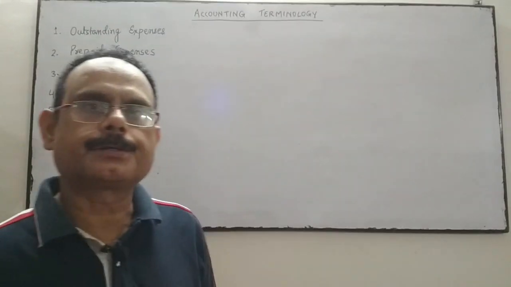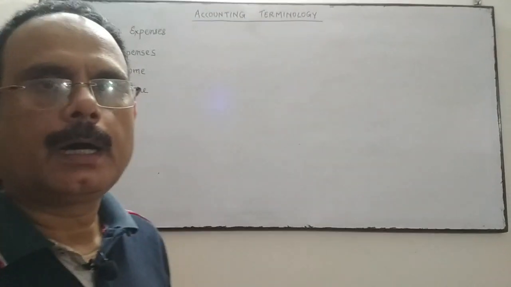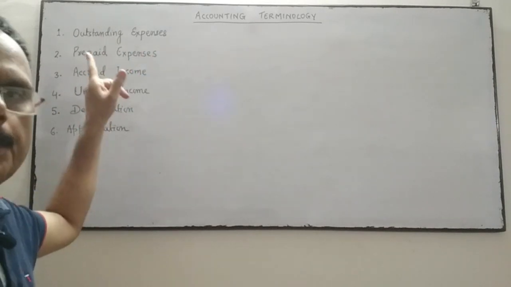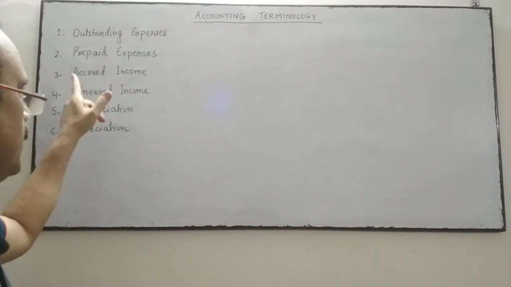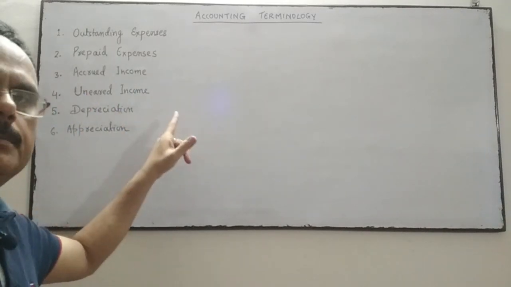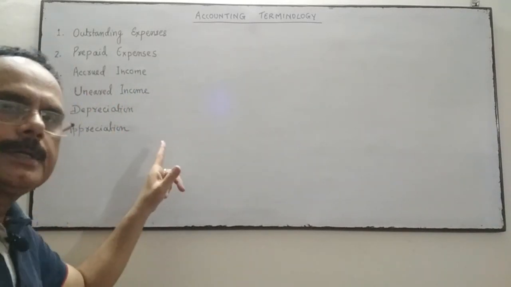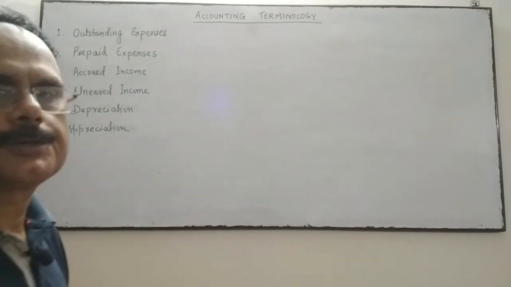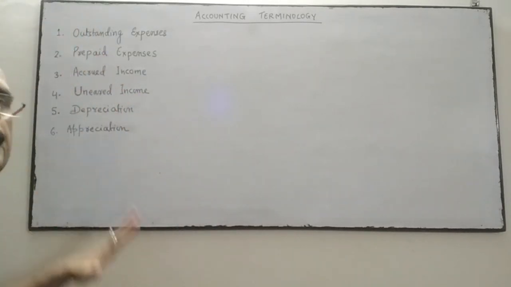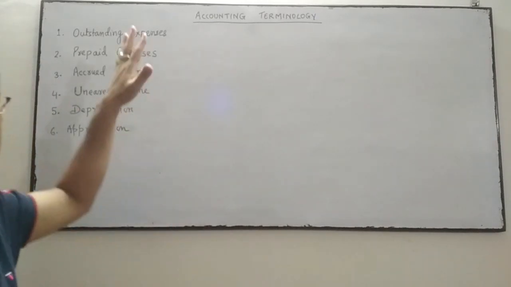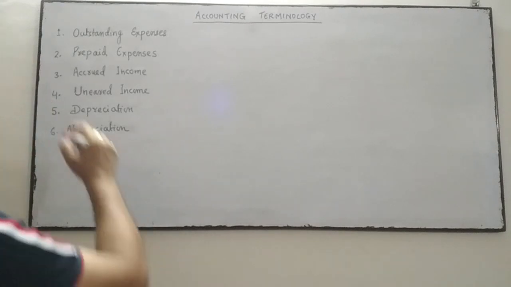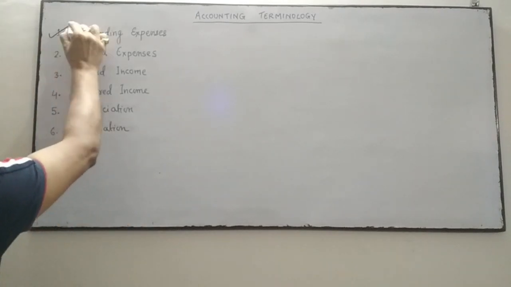Now the next terminology are outstanding expenses, prepaid expenses, accrued income, unearned income, depreciation and appreciation. So I'm going to explain these six terminologies one by one. First one is outstanding expenses.